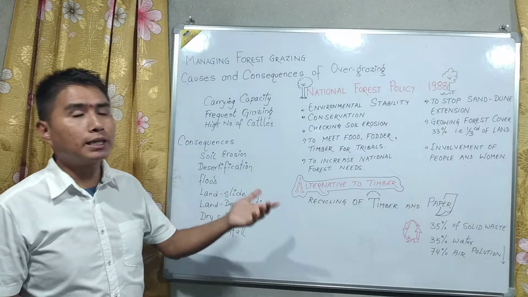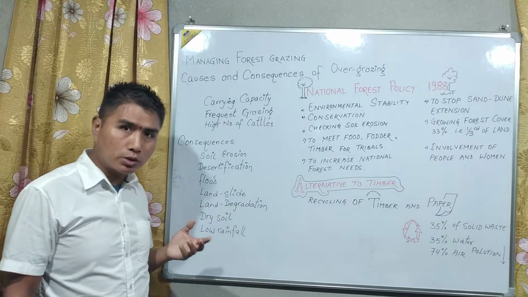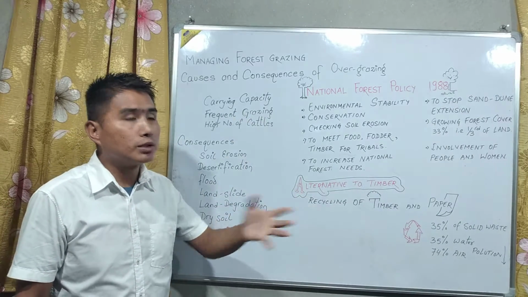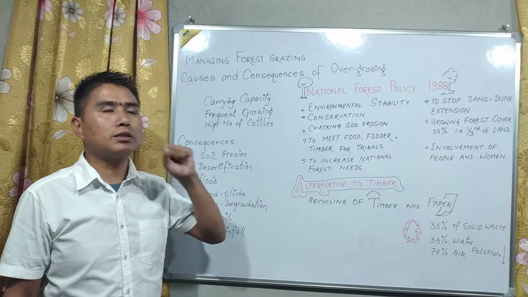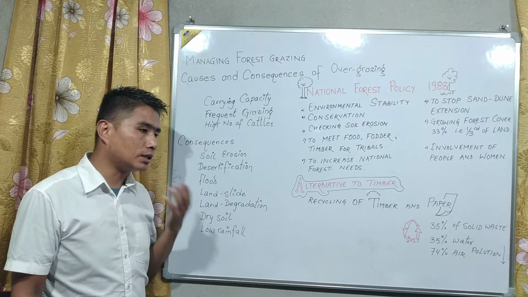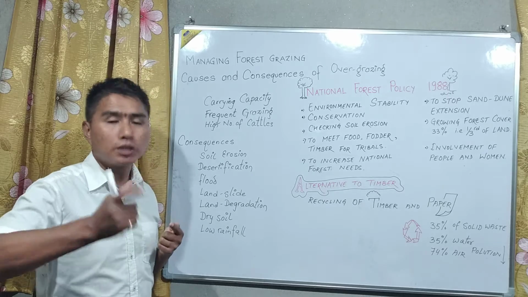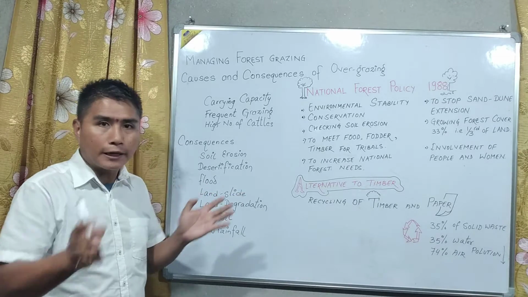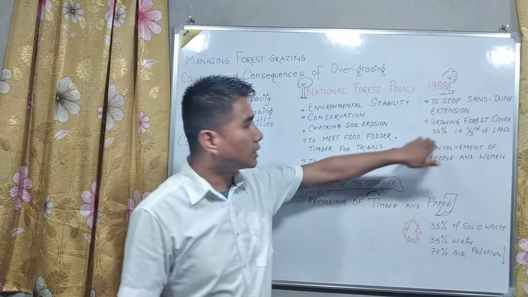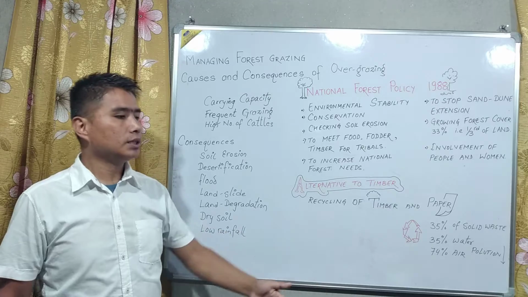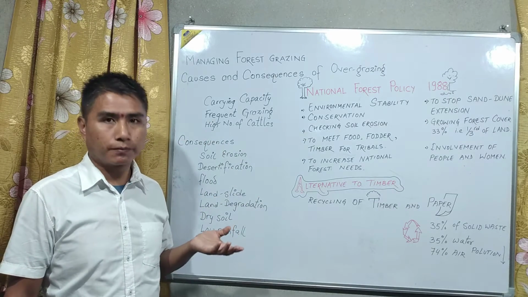When India became independent, in 1952 a second national forest policy was made, whereby the main aim and objective was to increase the forest area to a minimum of 33 percent, because one third of the land of a country should be under forest.